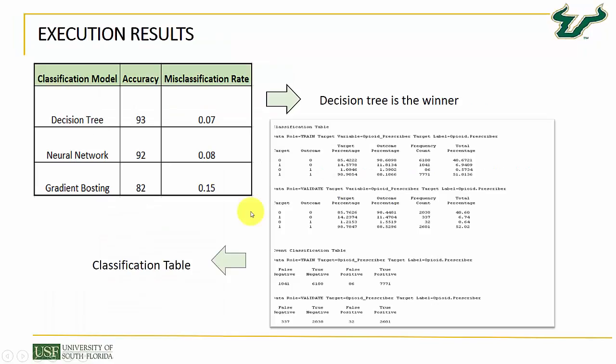Once we executed the model, through model comparison, we got this result. We saw that decision tree with an accuracy of 93 and misclassification rate of 0.07 was the winner here. We have also provided a snapshot of the classification table of the decision tree. As you can see, all the false positive, false negative, true negative, and true positive details are provided here for the training and validation data. And compared to neural network and gradient boosting, these values were very significant.